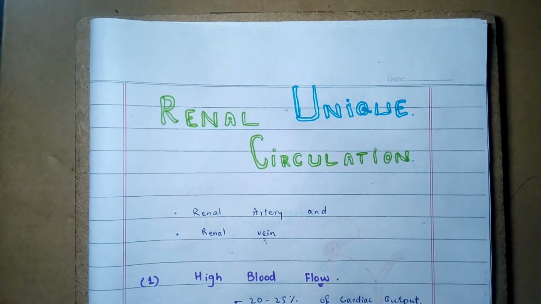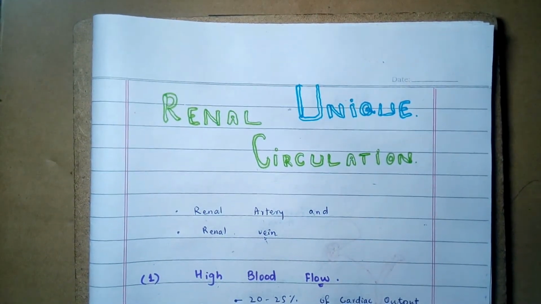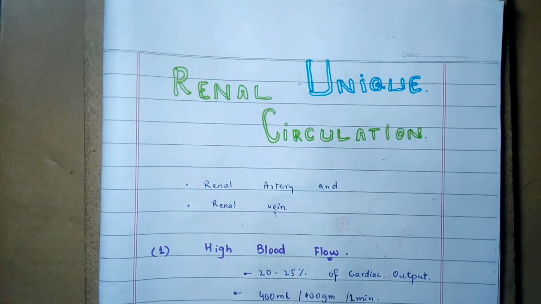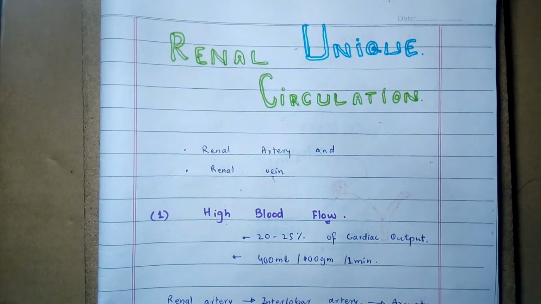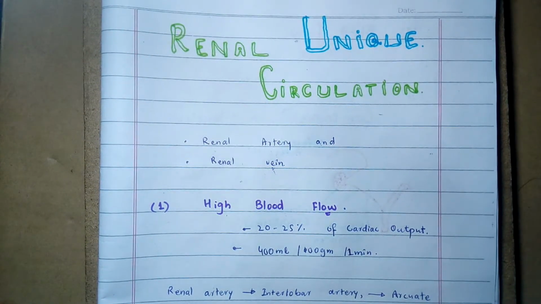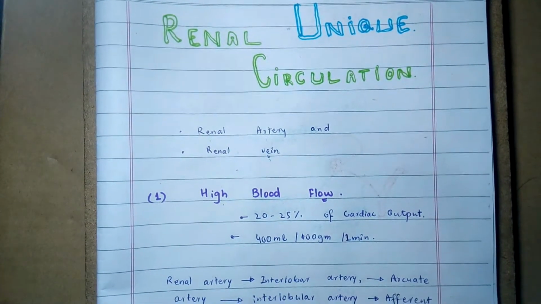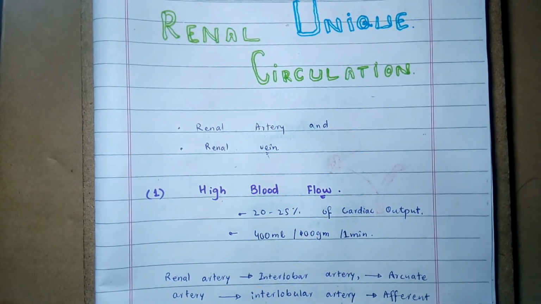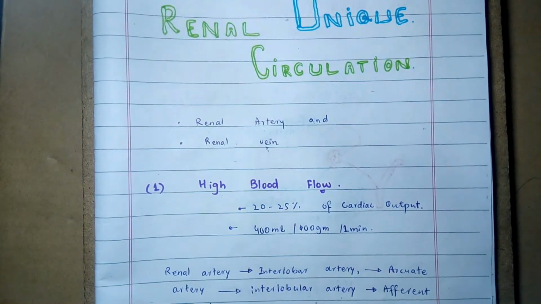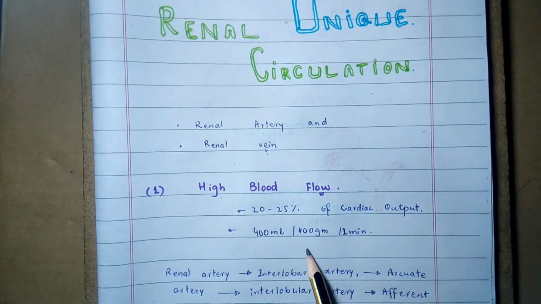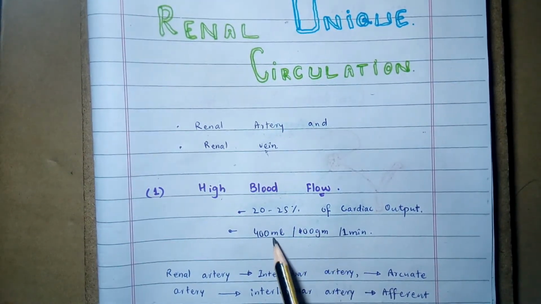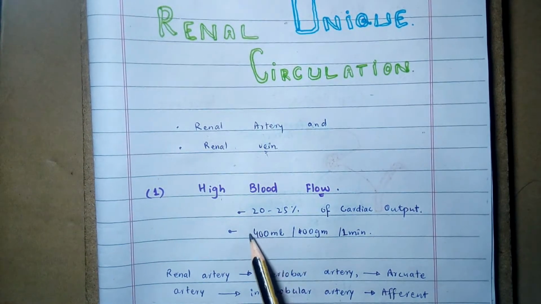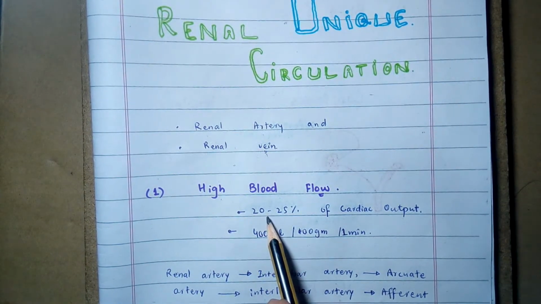Number one is the high blood flow. The kidney has a very high blood flow, as it receives approximately 20 to 25% of the cardiac output, while the kidney makes up less than 1% of the body weight, but it receives a massive blood supply. Blood flow is about 400 ml per 100 gram of tissue per minute. This is the unique property of the renal circulation. This has the maximum blood flow.